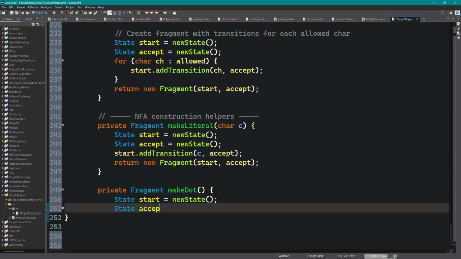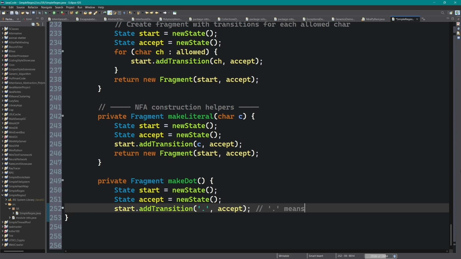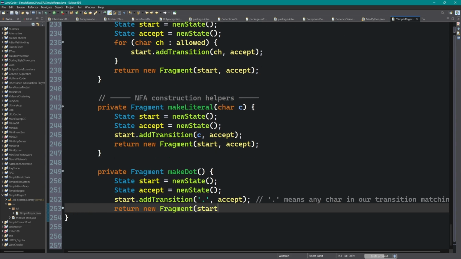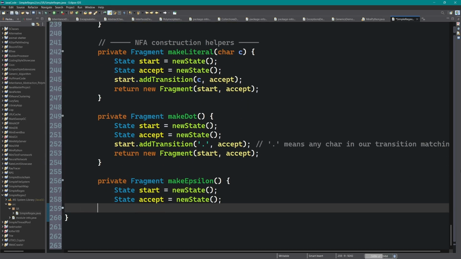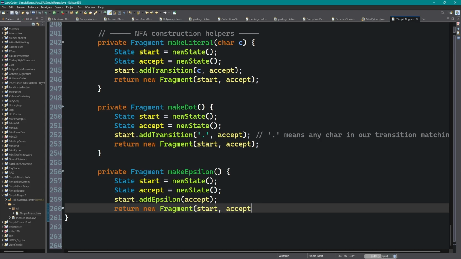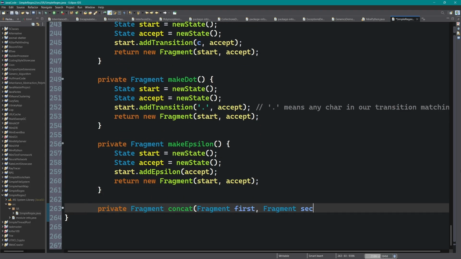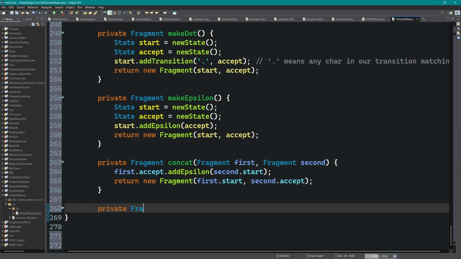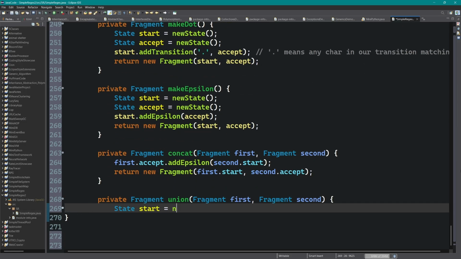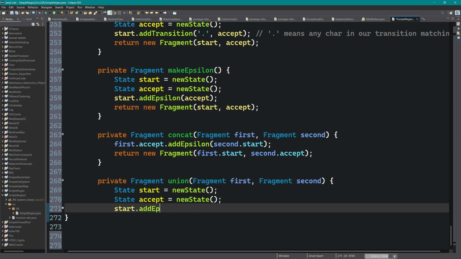Simulation of the NFA is the engine that actually answers: does the string match? It maintains a set of current states, starting from the epsilon closure of the start state. Epsilon closure is computed by a depth-first traversal using a stack. From a given set, it finds all states reachable via epsilon transitions and adds them to the closure. For each input character, we look at all outgoing transitions from the current states.